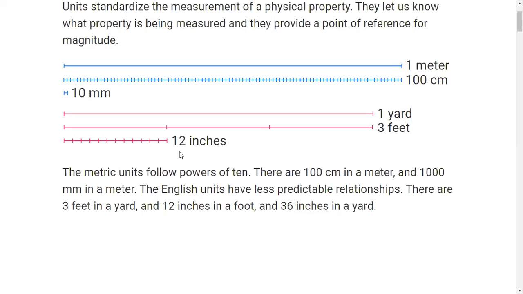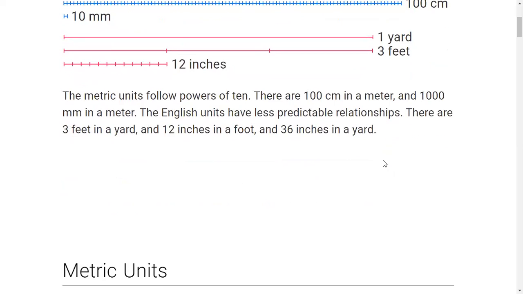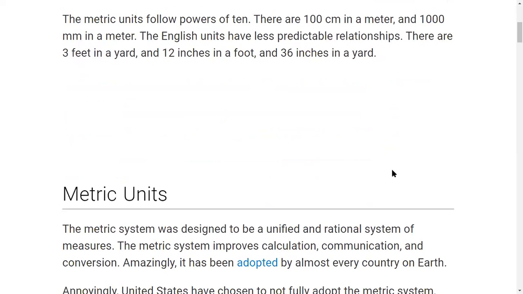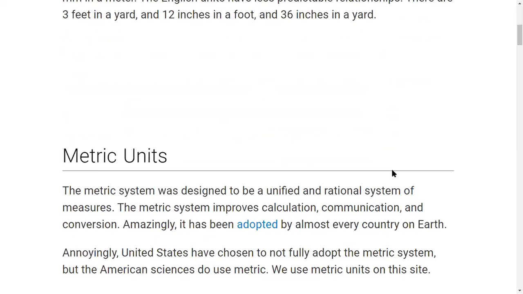The English units have a less predictable relationship. That is, British units have less predictable relationships. There are 3 feet in a yard, 12 inches in a foot, and 36 inches in a yard. These are the relations between various units for measuring length.